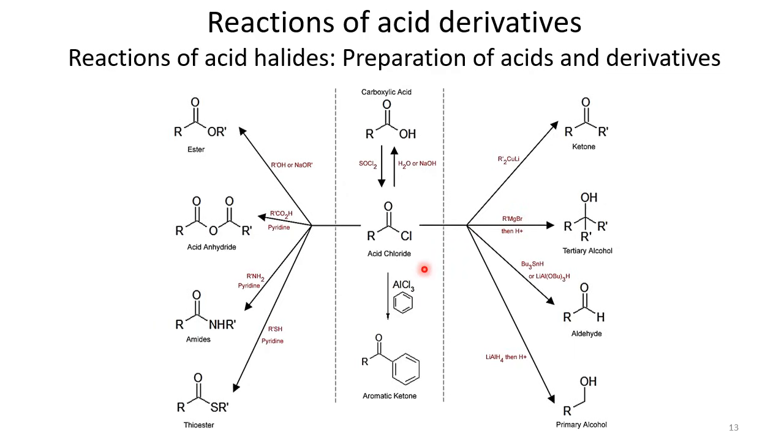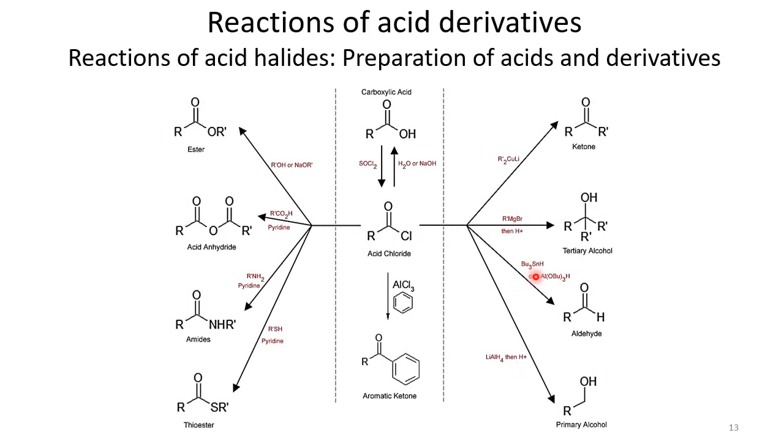Acid chlorides when treated with RMgBr, as we have studied in nucleophilic acyl substitution reaction 2, we get a tertiary alcohol here. How do we get the tertiary alcohol? Because R negative attacks here and then O goes into the O negative form. The difference from acyl substitution is that the negative charge reverts back in acyl substitution, but this is not substitution, it is nucleophilic addition, because R negative adds to the acid chloride, so the oxygen converts to OH and R comes as a substituent here. So this is the way to convert acid chlorides into tertiary alcohols.